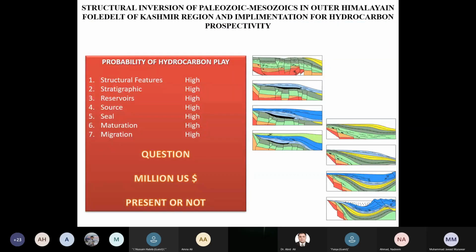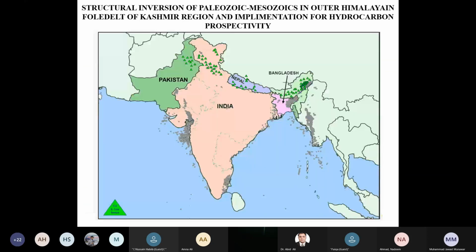So, coming towards the probability of the hydrocarbon plays. Now I would say, taking into consideration the tectonics, structures, and stratigraphy, and from the stratigraphy we take into account the reservoir, source, and seals. Obviously we do see them. There is a high probability of the presence of structural and stratigraphic traps, reservoirs, source, and seals. Obviously we need to discuss maturation and migration pathways. The question is whether they are present or not. Obviously it's a $1 million question.